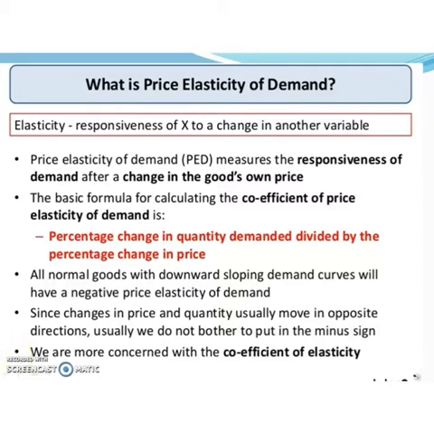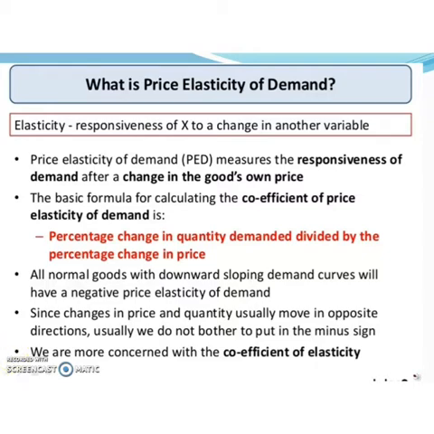Price elasticity of demand is an economic measurement of how the quantity demanded of a good will be affected by a change in its price. In other words, it's a way to figure out the responsiveness of consumers to fluctuations in price.